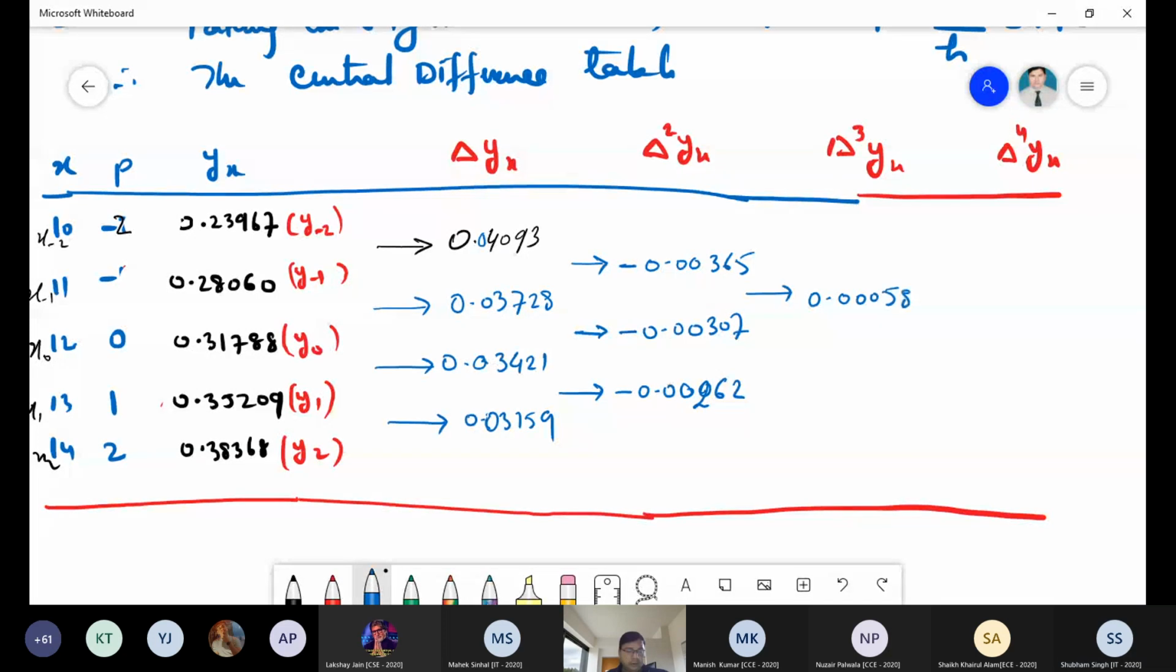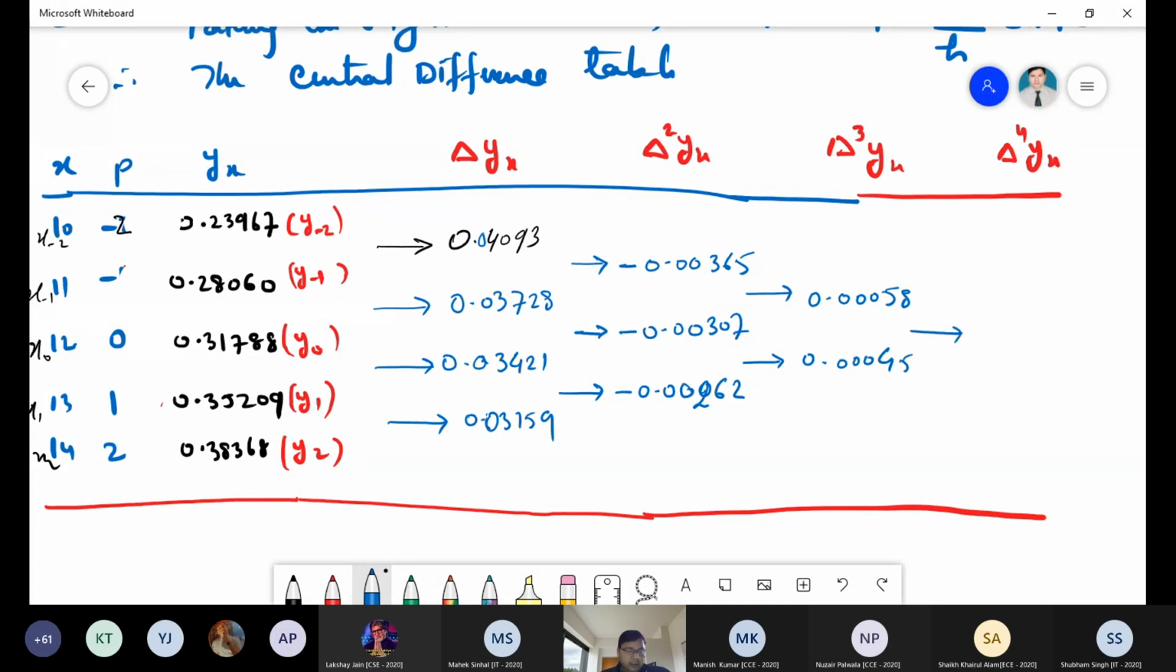0.00058. Is it okay? Yes, sir. Okay. Next value, what is this? 0.000. Yes. 45. Okay. So I'm taking here 45.